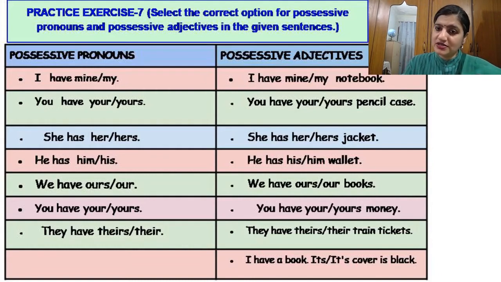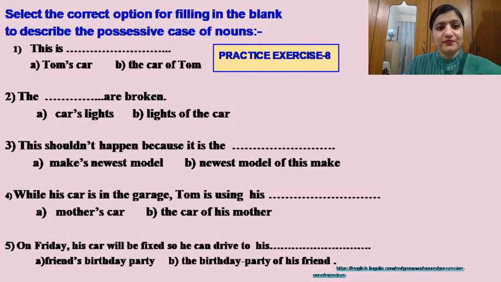Remember, an adjective modifies a noun, and here my shows whose notebook it is. So notebook is a noun, name of an object, and its possession is being denoted by the adjective my. Whereas in the first case, no noun succeeds the words mine or my. So in this case, they are supposed to be possessive pronouns. Let's move on. You have to select the correct option for filling in the blank to describe the possessive case